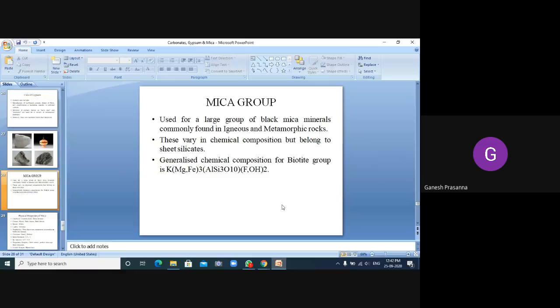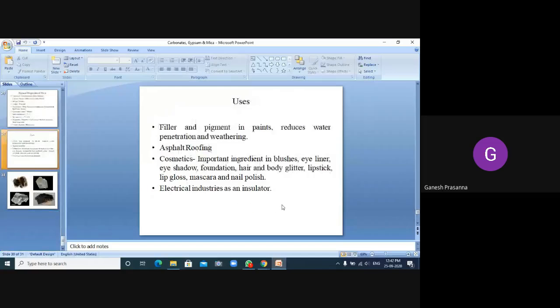Okay, so with this I have completed the carbonate group, gypsum, and the mica also. If you have got any questions, you can ask now.